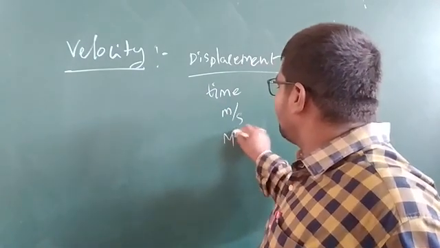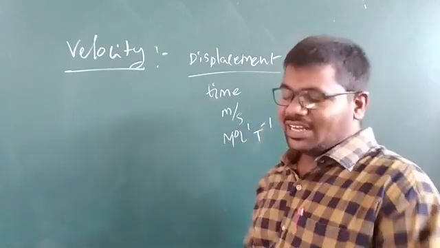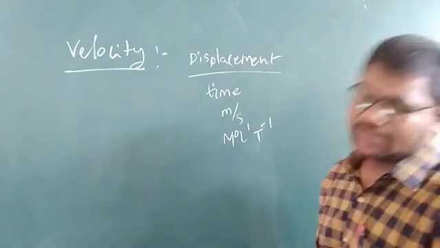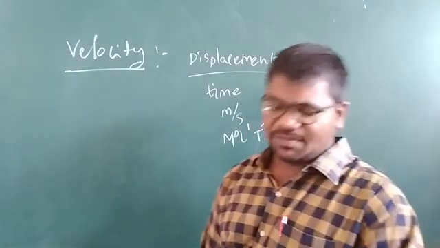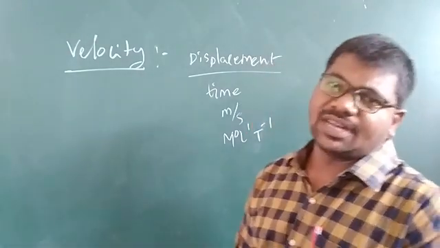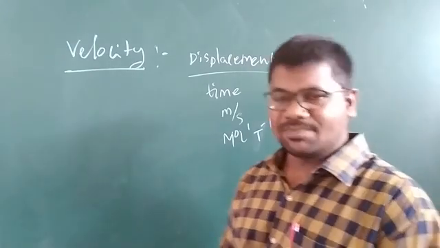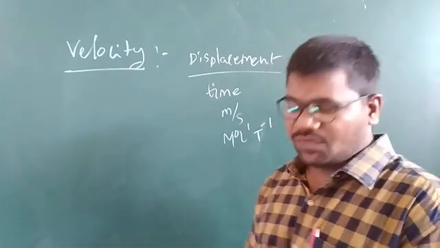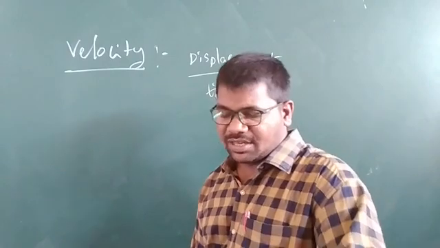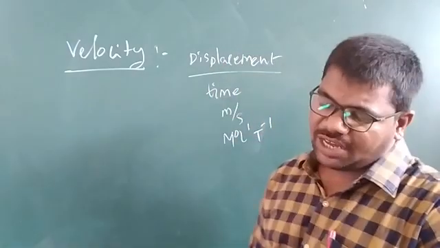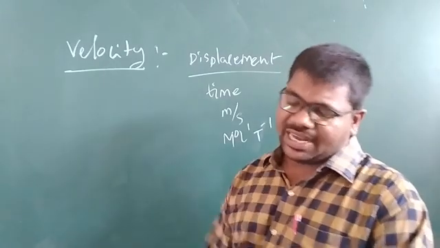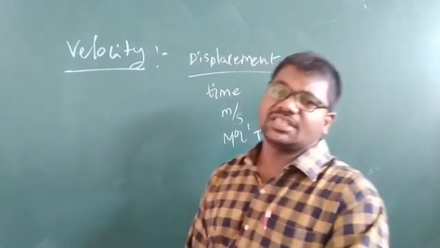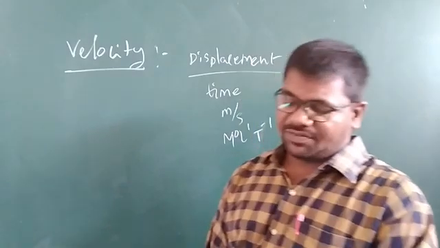Dimension formula is M power 0 L power 1 T power minus 1, like speed. Velocity has two types, uniform and non-uniform. Equal displacement covered in equal intervals of time is uniform. Non-uniform, or variable velocity, means unequal displacement covered in equal intervals of time.